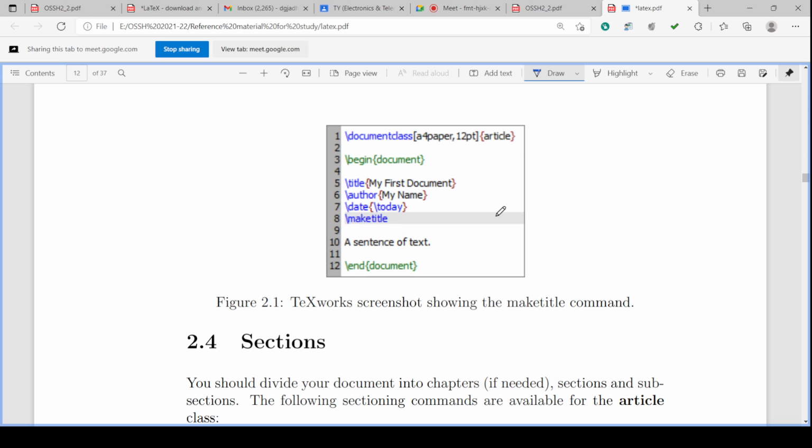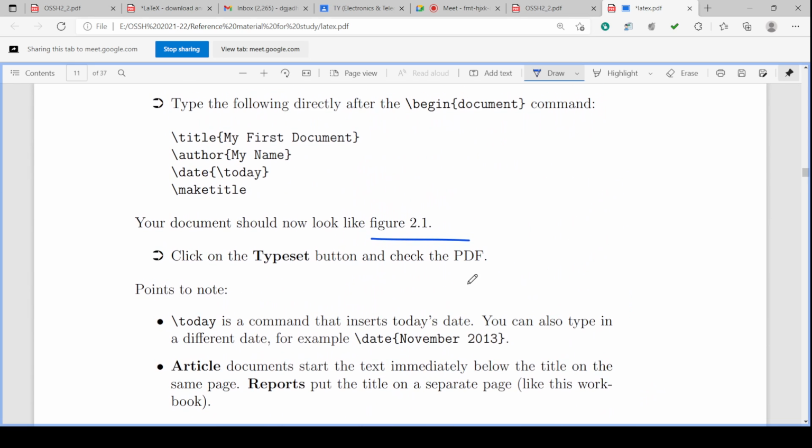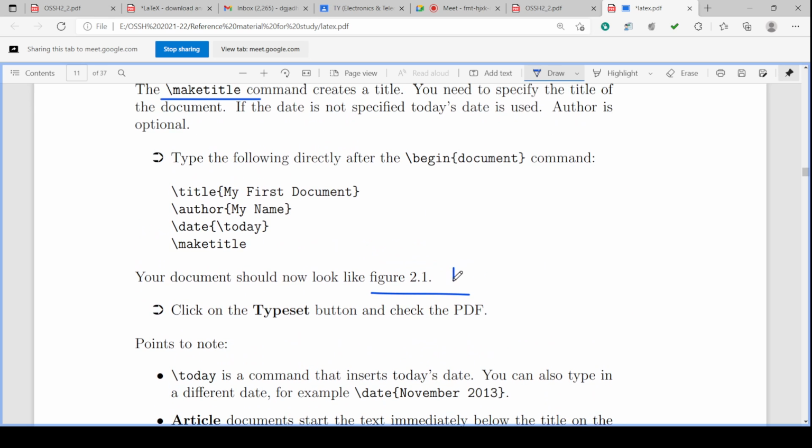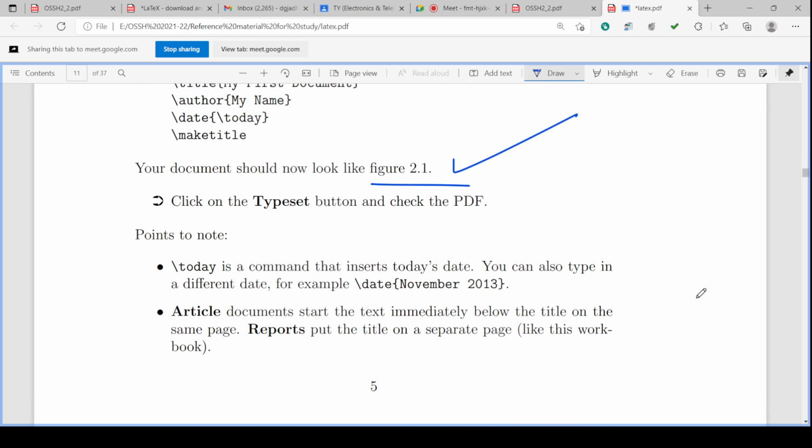And then maketitle will be there, so this will make the title. After maketitle, this is the title of this document. Then there will be sentences of text. Whatever text you want to write, you can write there and end the document. So this is how it looks in figure 2.1. Click on the typeset button and check the PDF. If you click on the typeset button, the PDF will be generated and you can check it.